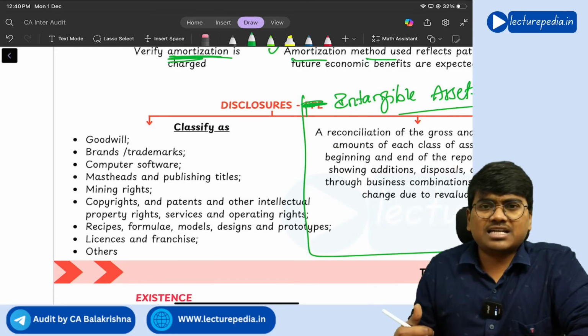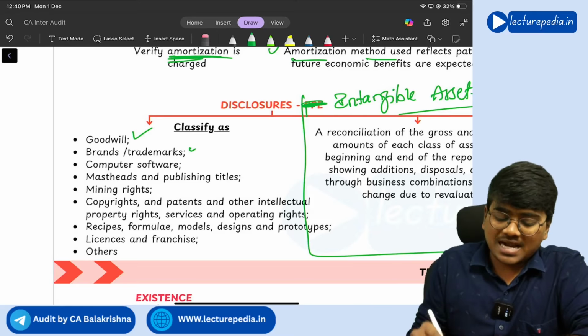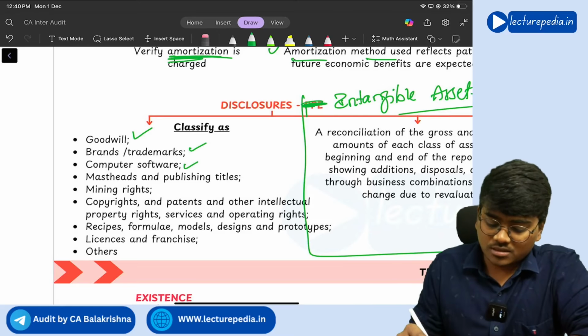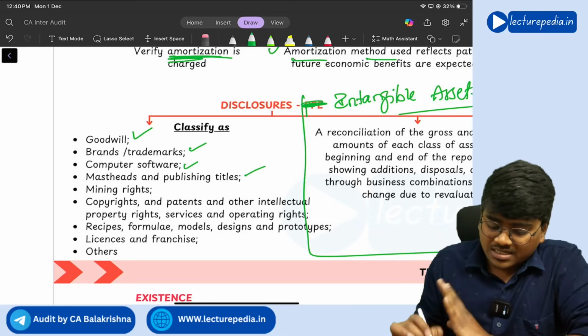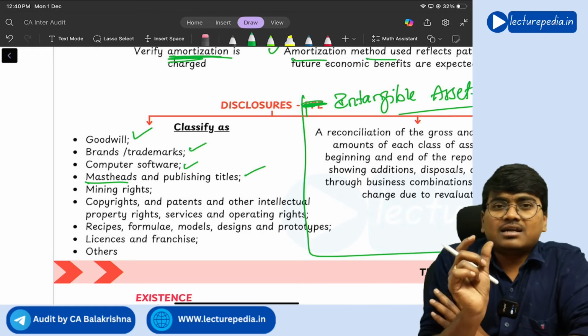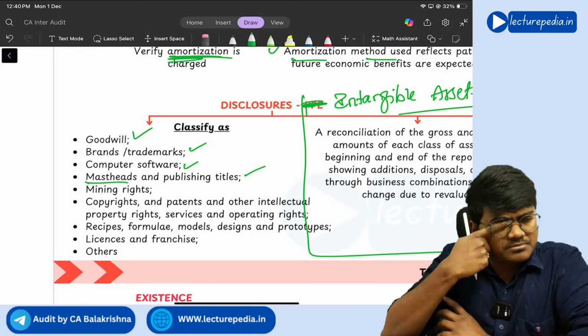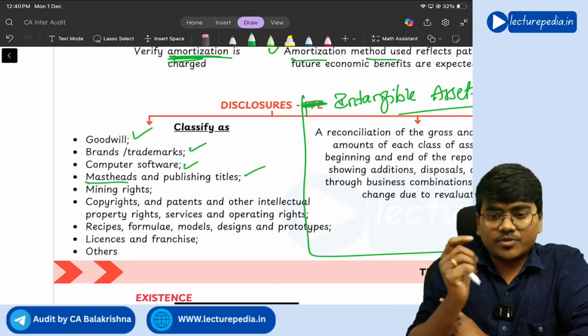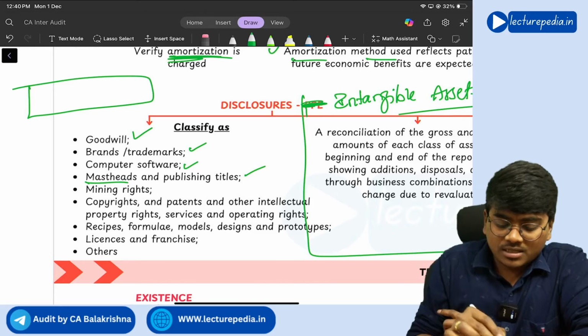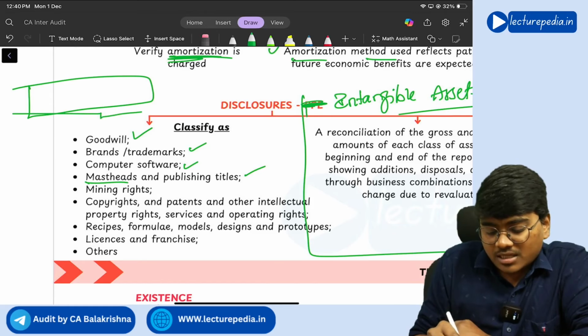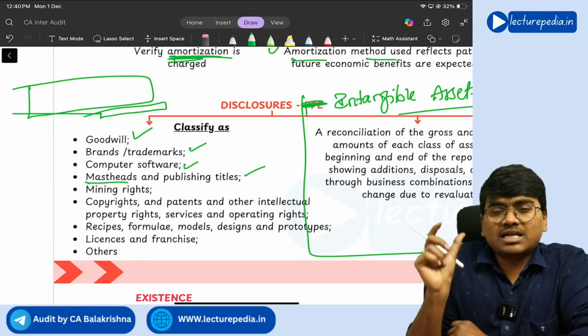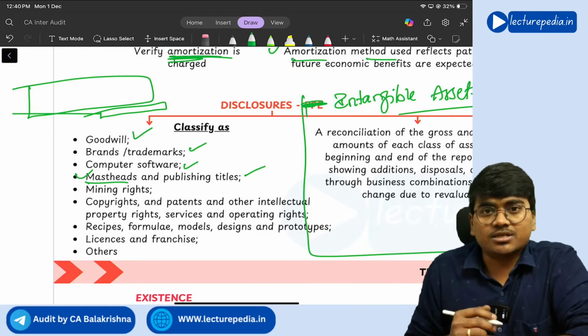Next, disclosure with respect to intangible asset. You will classify intangible asset as firstly goodwill, brands, trademarks, computer software, mastheads and published titles. Mastheads means there will be titles, like subtitles. There will be the name of the company, and for that name of company a short catchy line will be there, that will be the masthead. Understanding?